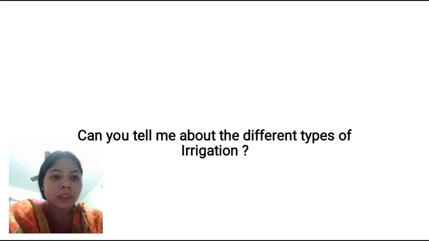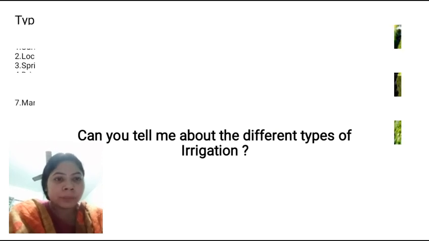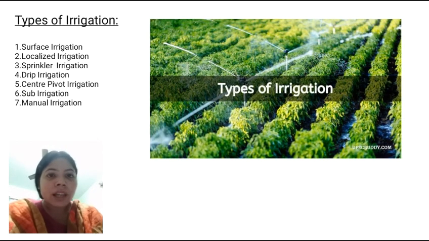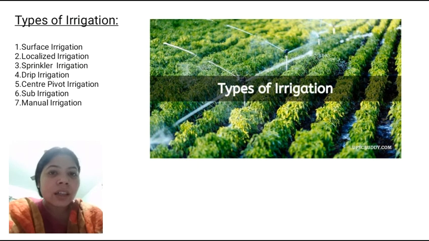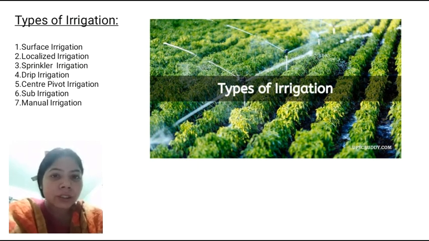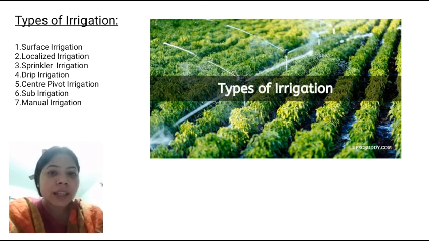Can you tell me about the different types of irrigation? Yes, there are some modern methods and there are some traditional methods. Now, the different types of irrigation. First, surface irrigation. Second, localized irrigation. Third is sprinkler irrigation. Fourth, drip irrigation. Fifth, center pivot irrigation. Sixth is sub irrigation. And the seventh is manual irrigation, which is done manually.